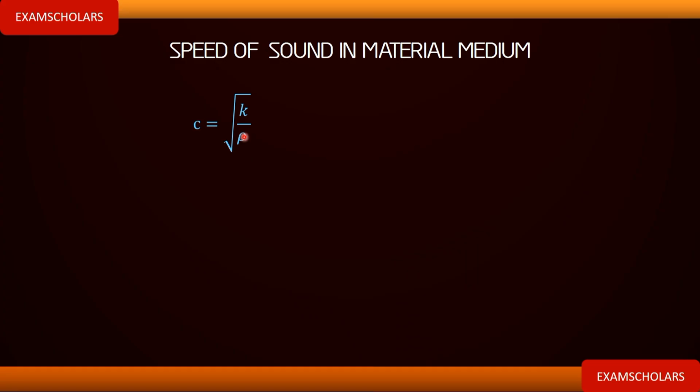Now I have a question for you. What is the SI unit of sound loudness? Comment it in the comment section. And what is the SI unit of sound intensity?